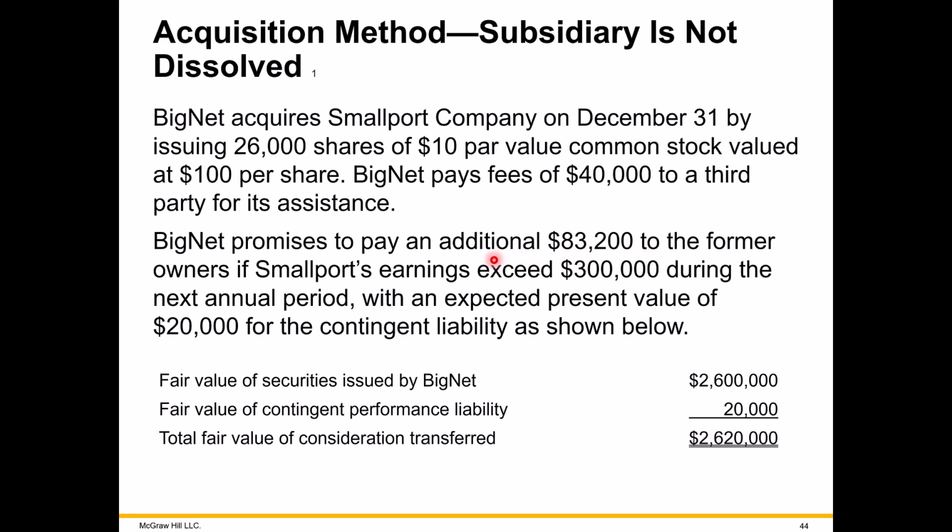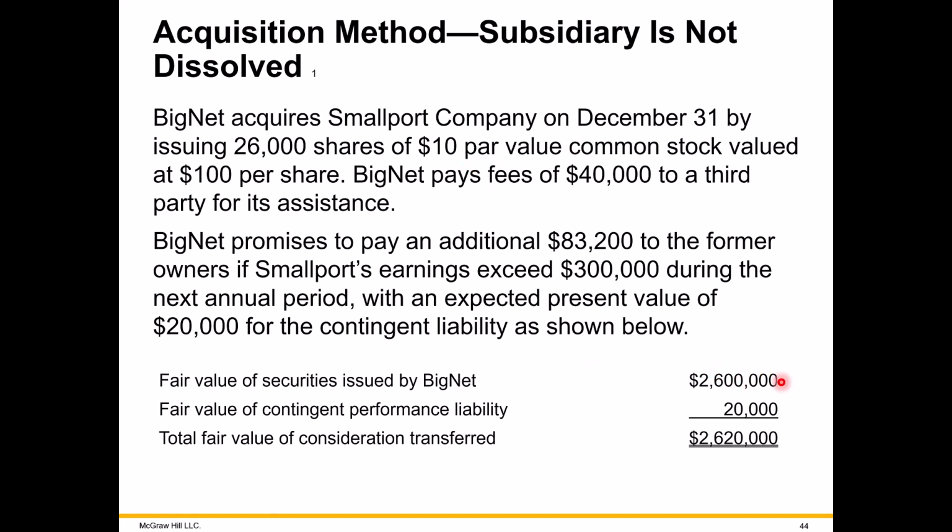Based upon their estimation, based upon the present value of what they're going to pay, we come down to an amount of $20,000 and not this $83,200. They don't show us how they got this amount, so we'll just take this amount. And this is the amount in addition to the stock we have to pay to acquire the sub.